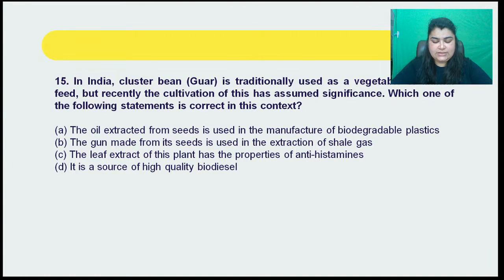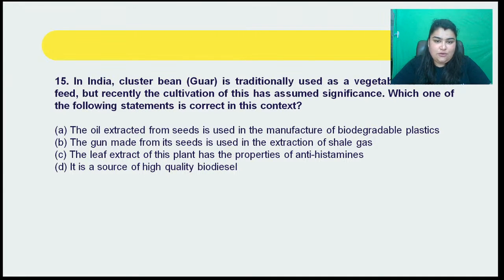Did you answer? All right, so no, the correct answer is not D, Pravesh. Not even A here. The correct answer to this question here actually is B. That is, it is actually used for increased extraction of shale gas. So the correct answer to this question here is B. That is, the gum made from its seeds is used in the extraction of shale gas.